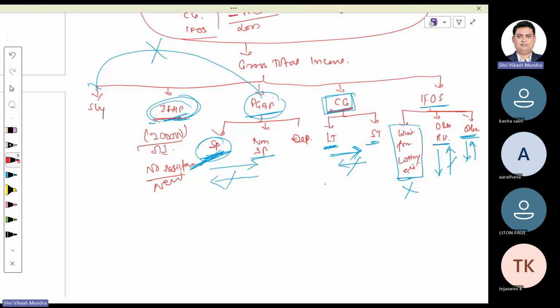Clear? Salary. Do you think salary has at any point of time a negative result? What is your take? No, sir. Do you think salary has a negative result? It is possible if Tejaswini is working for me and at the end of the month she gives money to me.